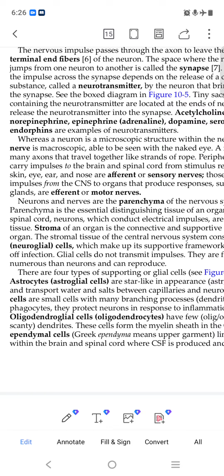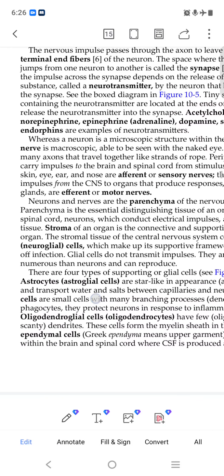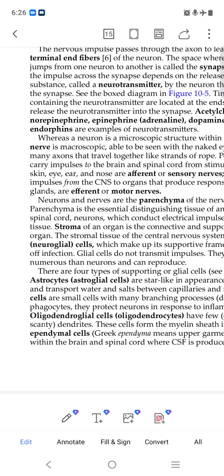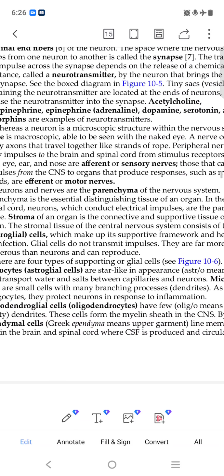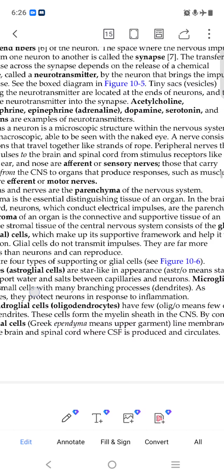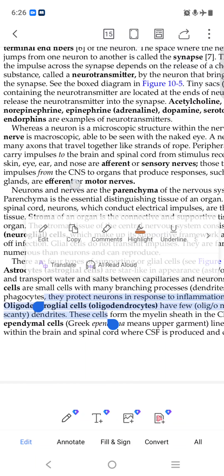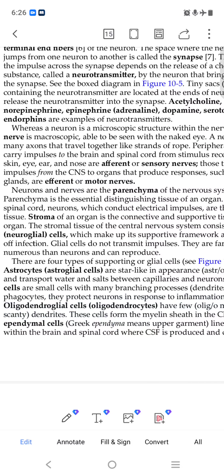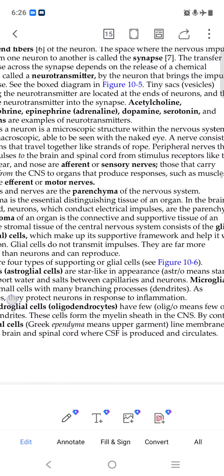Okay. Parenchyma is the essential tissue. Nerve cells are the parenchyma of the nervous system, the essential tissue cell. Stroma of an organ is the connecting and supportive tissue of the organ. Stroma is also essential.